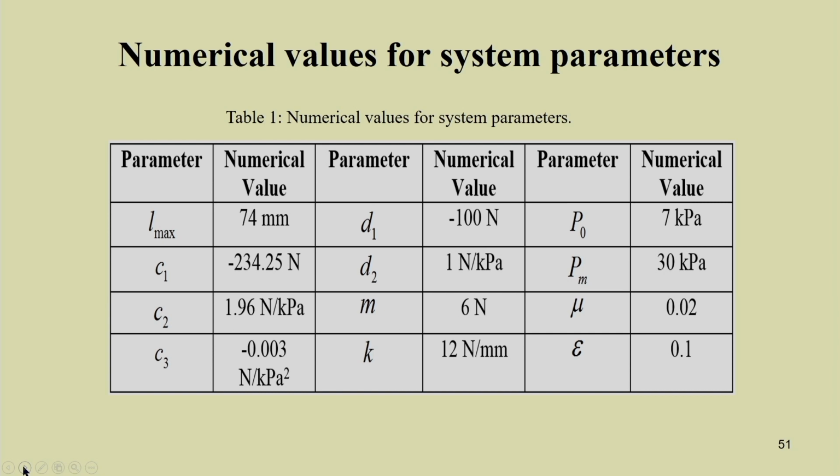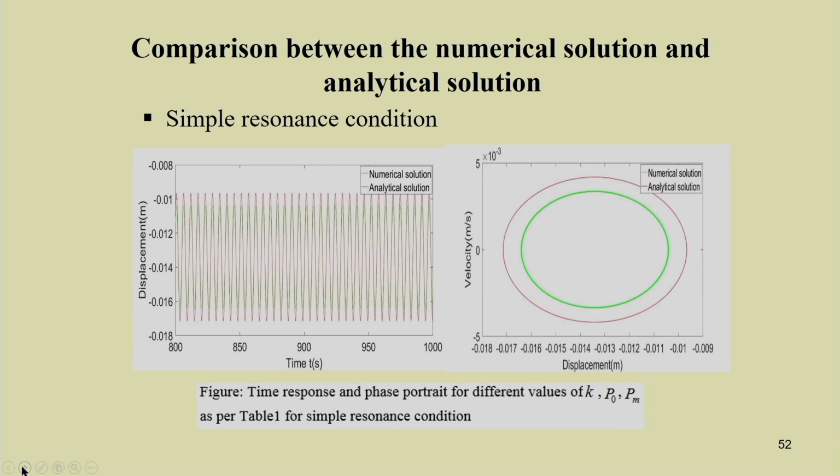So, for example, these are the numerical values we have taken for our analysis and we have plotted the simple resonance condition. So, numerical and analytical solutions you can plot. That means the numerical solution, that is by using ODE45 the original equation you can solve, and then by using method of multiple scale you can get the analytical one. So, you just see, you can note the response is 5 into 10 to the power minus 3. So, very small. So, that means though it is exaggerated, in actual physical sense the difference is not much. So, the numerical solution and the solution obtained by this method of multiple scale are very close.